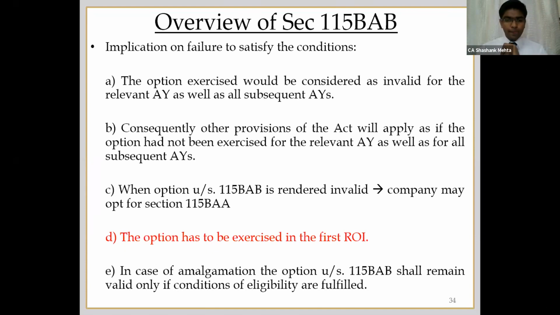Very important point. The fifth and last important point is, in case of amalgamation of such companies which have opted under this section, if the resulting company also fulfills the conditions enlisted in this section, then they can still avail the benefit under 115BAB. So this was with respect to 115BAB.